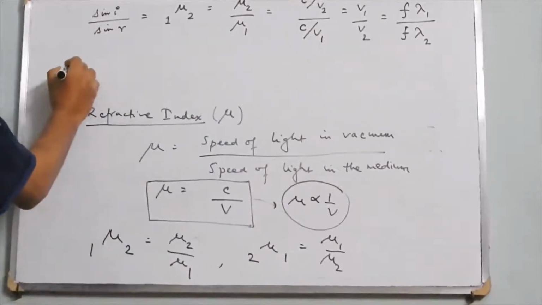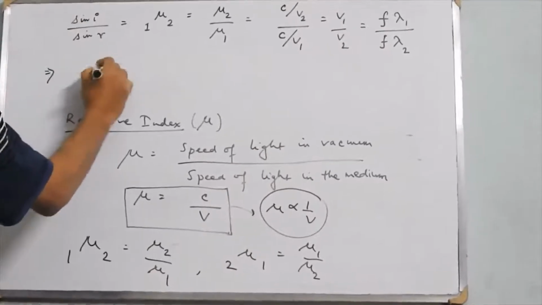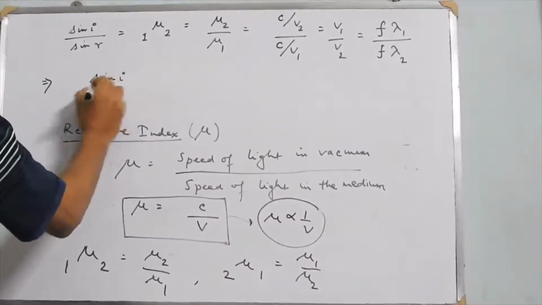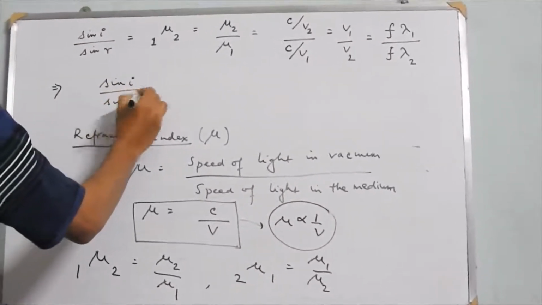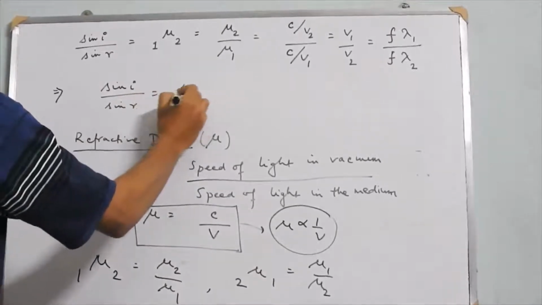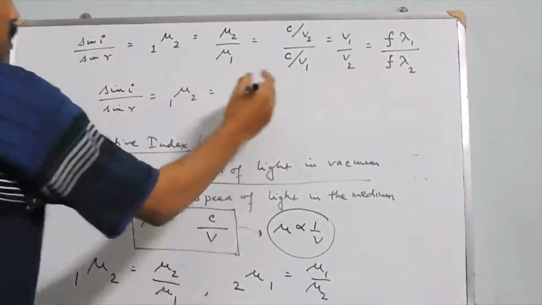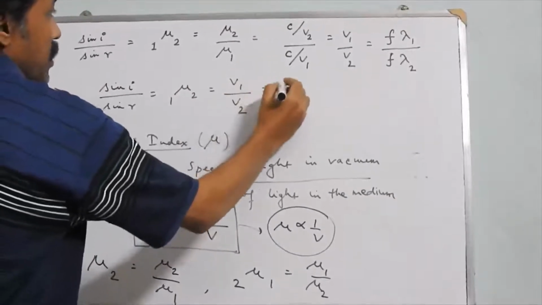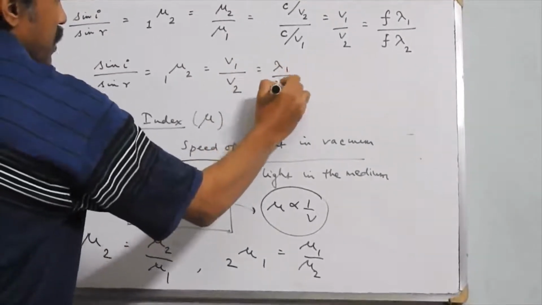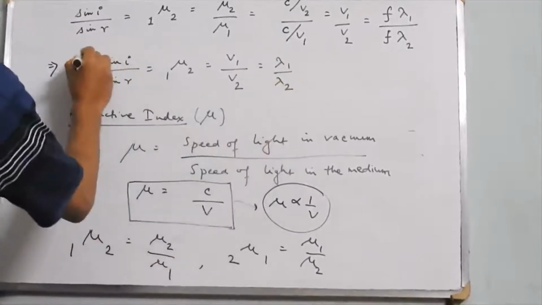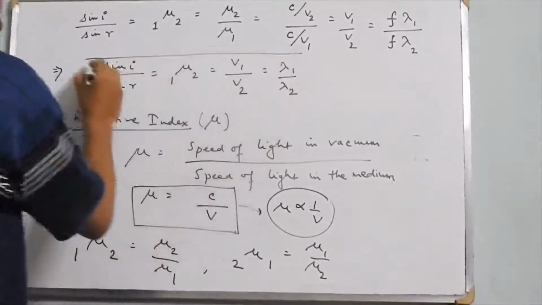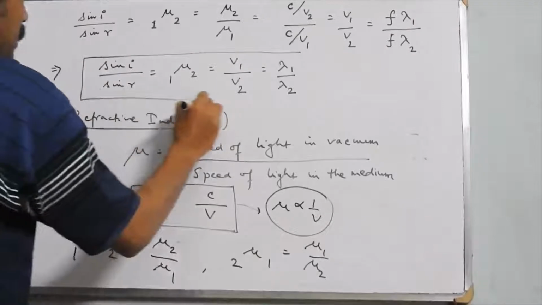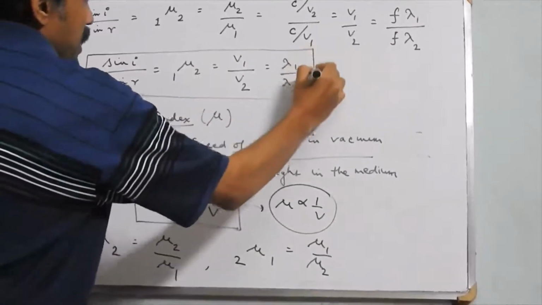Therefore Snell's law is sin i by sin r, which is equal to the refractive index of the second medium by the first medium, which is equal to the velocity of light in the first medium by the second medium, which is equal to the wavelength of light in the first medium by the wavelength of light in the second medium. Now this, by practice, you can remember.